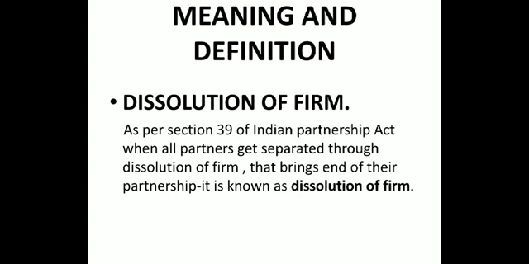It is given on page number 275 in your textbook, the very first page of the chapter, dissolution of firm. In short, when the entire business of the firm is sold, it is dissolution of partnership firm.